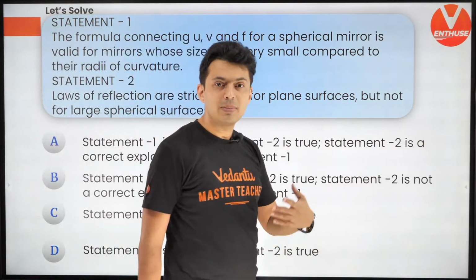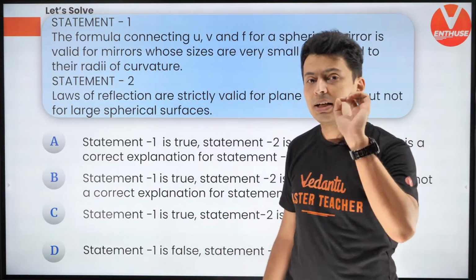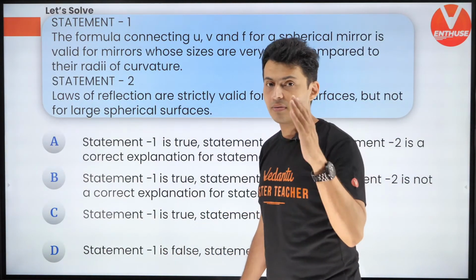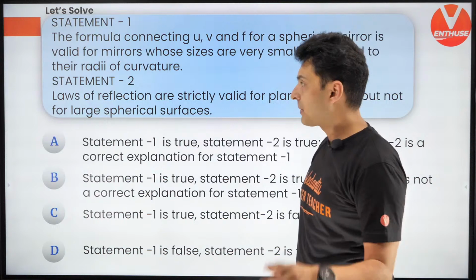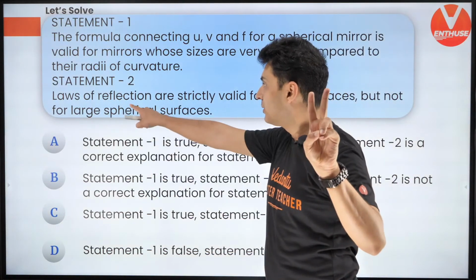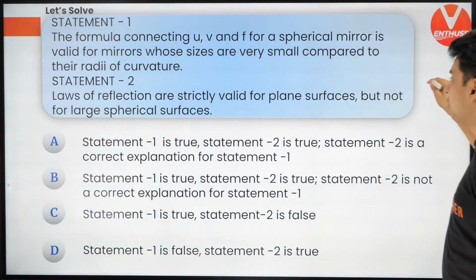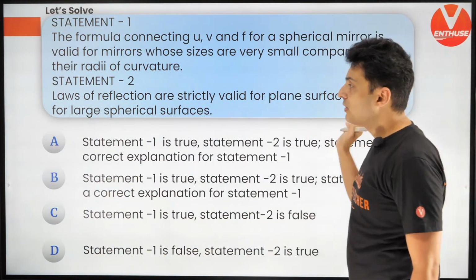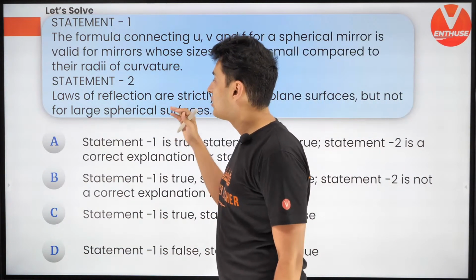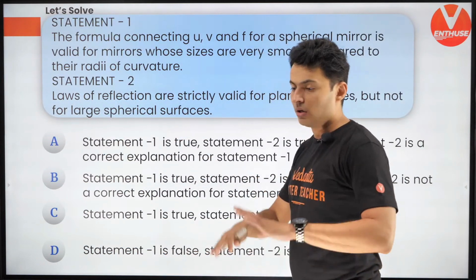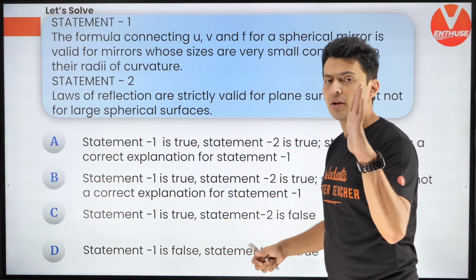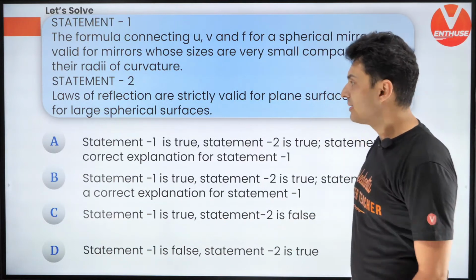So 1/V plus 1/U equals 1/F is valid only for mirrors with small radius of curvature. Statement 2 says the laws of reflection are strictly valid for plane surfaces but not for large spherical surfaces. They are only valid for plane surfaces.